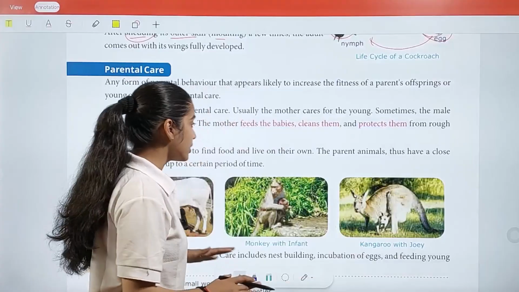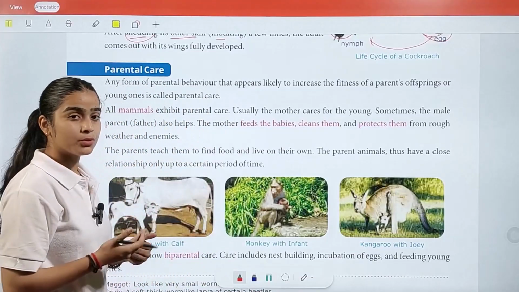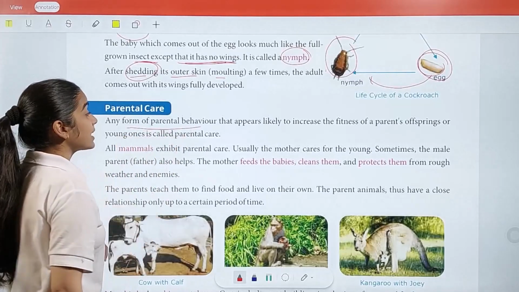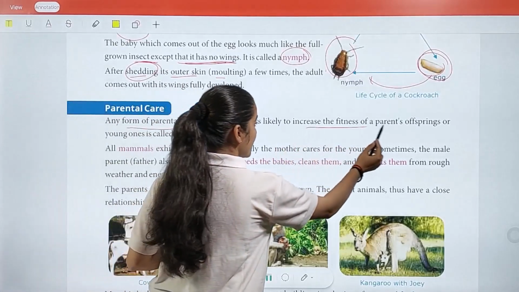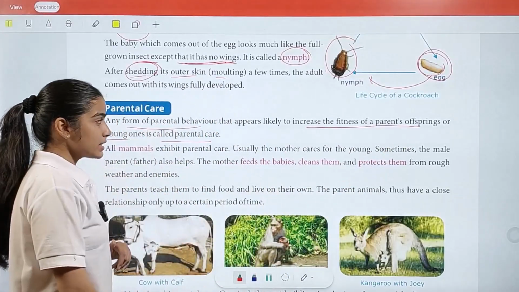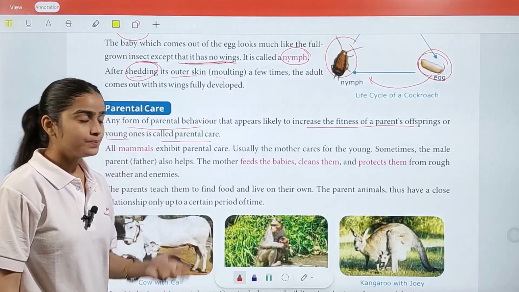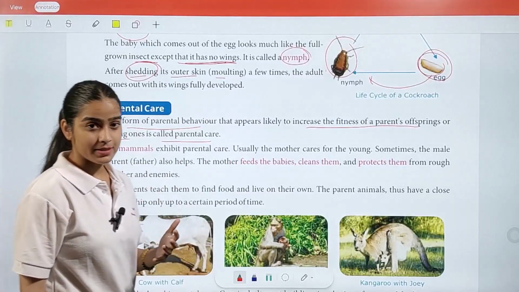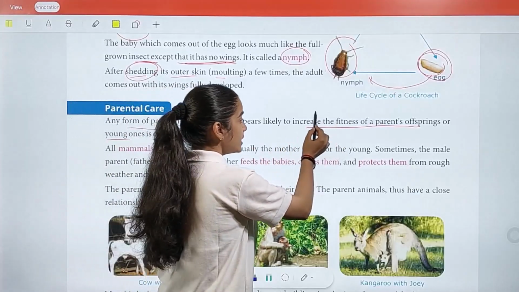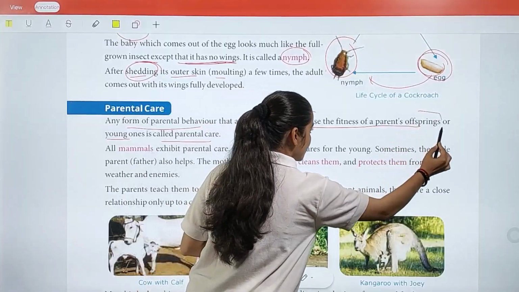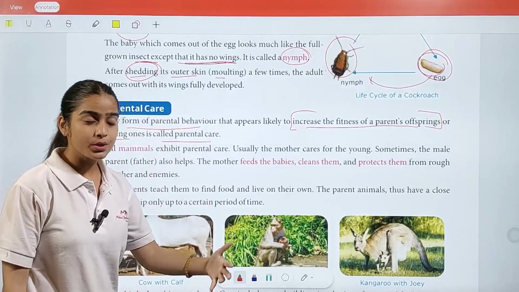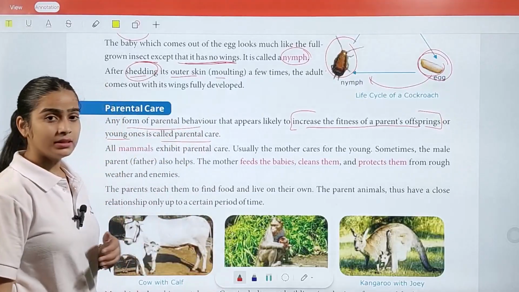Now we are going to learn how they protect and help them to grow. So let's understand. Any form of parental behavior that appears likely to increase the fitness of parents' offspring or young ones is called parental care. In this case, when animal parents help their offspring, they want to increase the fitness of their young ones. That is called parental care.